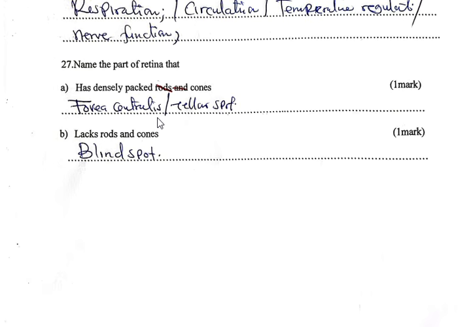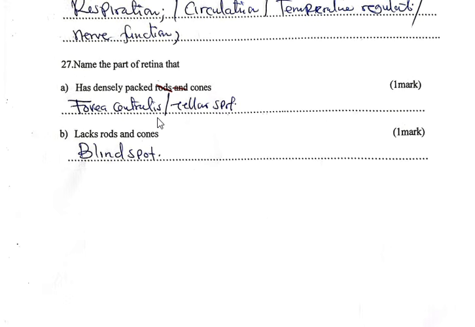Question 27. Name the part of the retina that has densely packed cones, and that is fovea centralis, or the yellow spot, and that is where the image is formed, because the cones are photoreceptors. They are able to detect light and enable generation of an impulse.